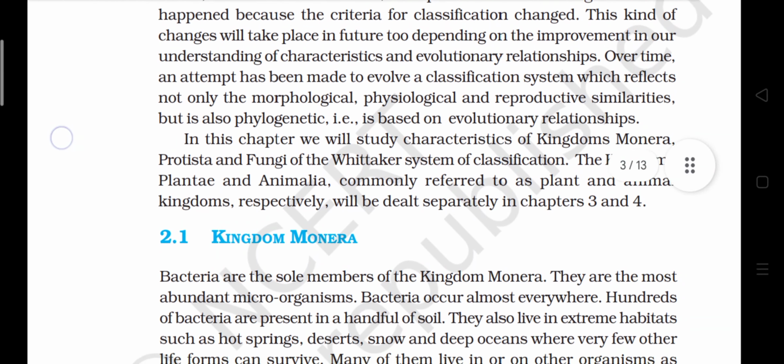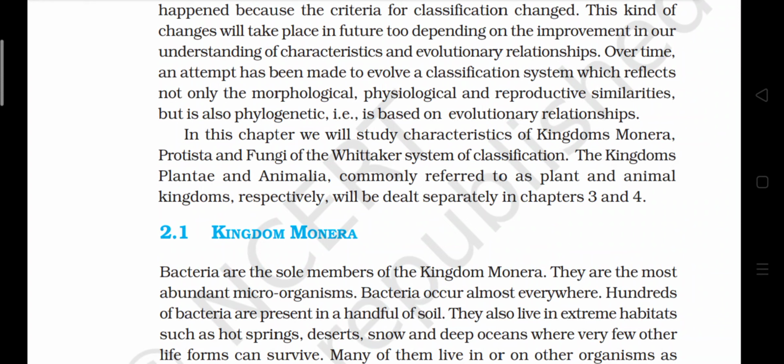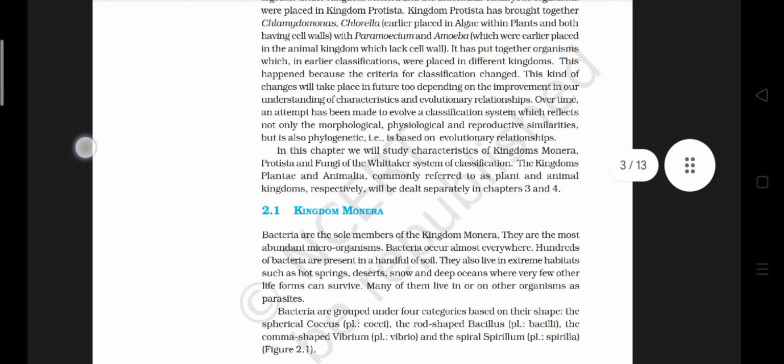In this chapter, we will study the characteristics of kingdoms Monera, Protista, and Fungi of the Whittaker system of classification. The kingdoms Plantae and Animalia, commonly referred to as the plant and animal kingdoms respectively, will be dealt with separately in chapters 3 and 4. 2.1 Kingdom Monera.